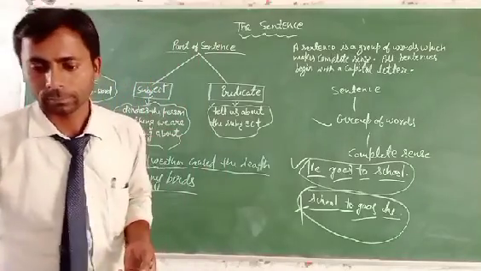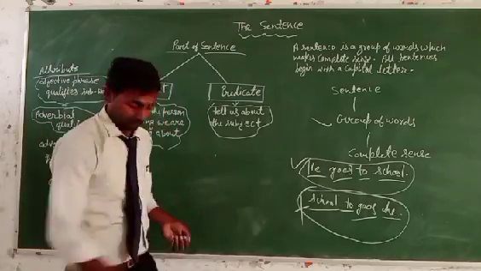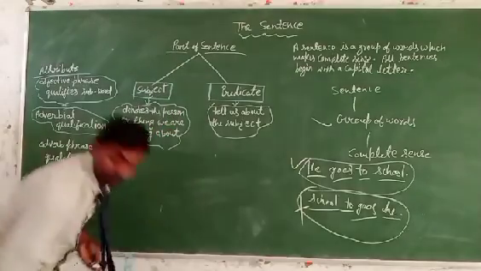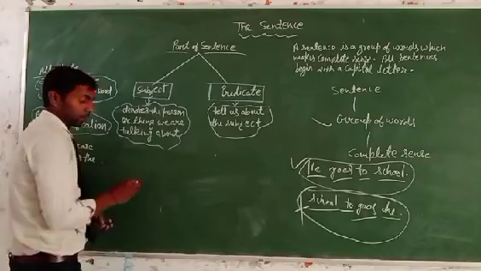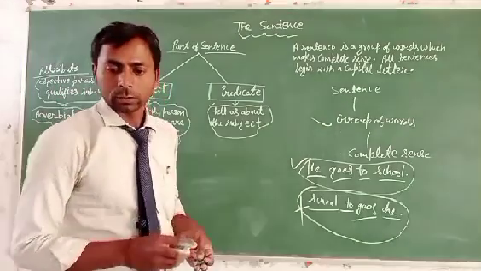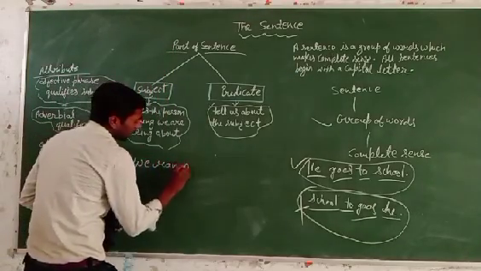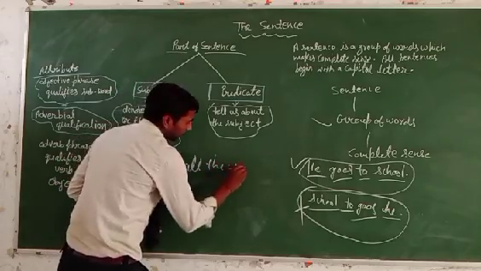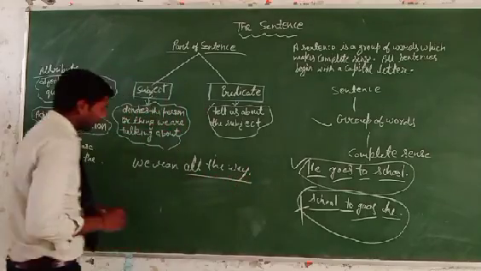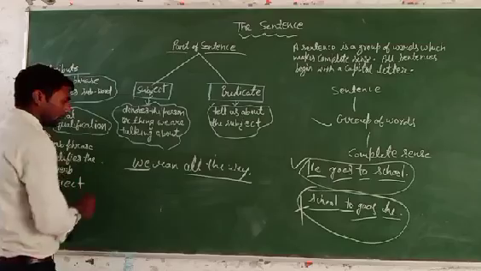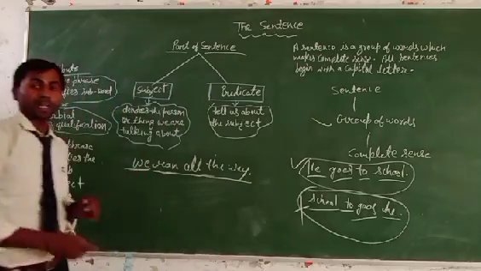For example, we ran all the way. First, you can see that we is the subject, and ran all the way is the predicate.